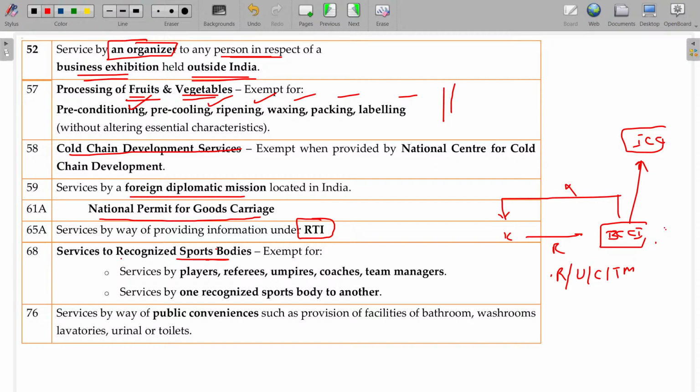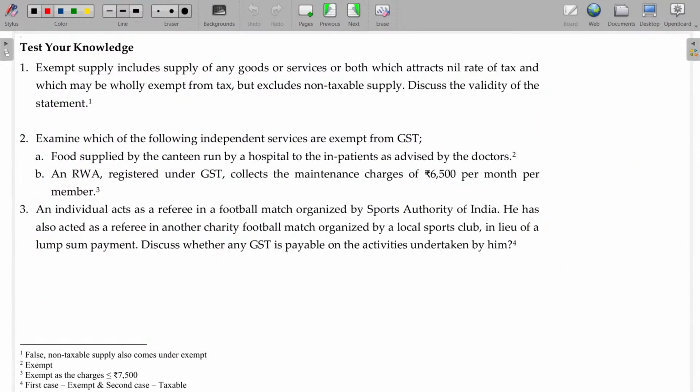Public conveniences like bathrooms, washrooms, lavatories, urinals and toilets, for which a fee is collected: GST is not applicable. Don't say 10 rupees for using the urinal, plus 1 rupee tax, 11 rupees. That will not be applicable here. So these are the broader outlook of GST. Let me discuss some illustrations asked in the exams so that you will understand where to focus while studying the exemption cases.